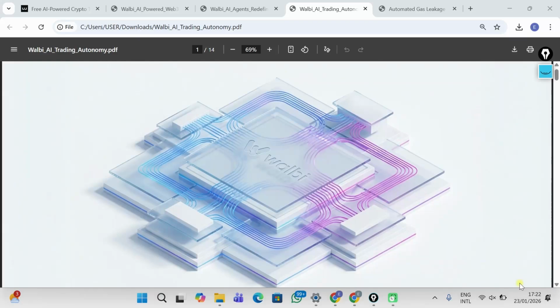So today I'm going to show us how to use a simple chatbot like ChatGPT to carry out automated trading. Just the way you prompt your ChatGPT, that's the way you're going to prompt this bot, and then it will carry out trading for you. The platform that makes this possible is called Walbi. Let me quickly tell you about Walbi.